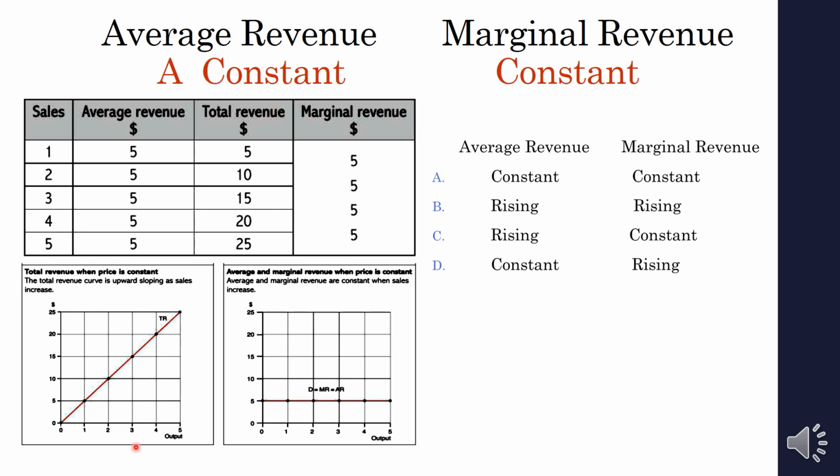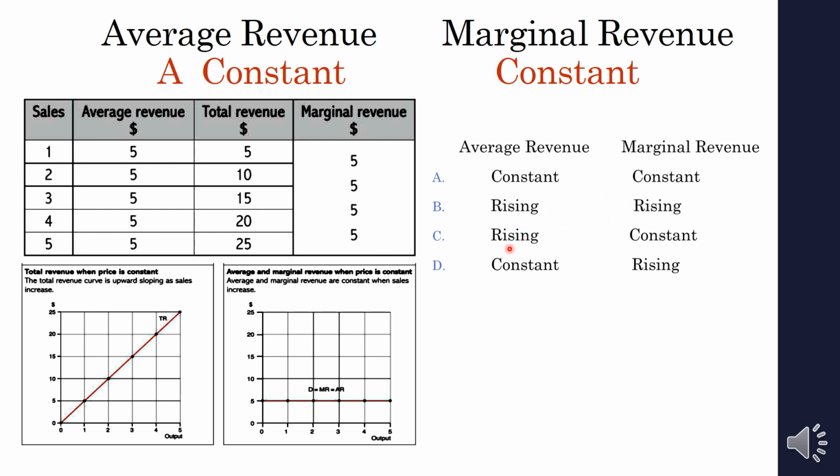So they have given the total revenue curve as a straight line. Whenever total revenue is a straight line, you can understand that it is a perfectly competitive market. In that particular case, AR will equal MR. So option A is right. And why is option B wrong? Because AR and MR are constant, not rising.